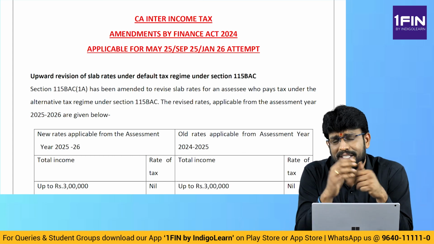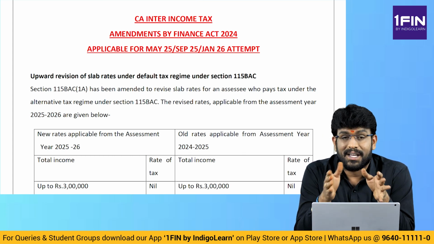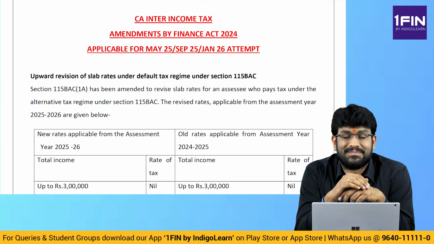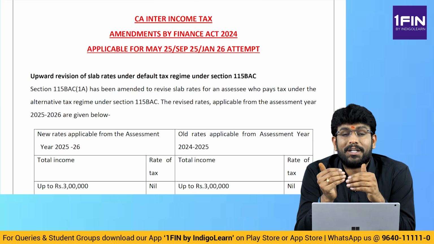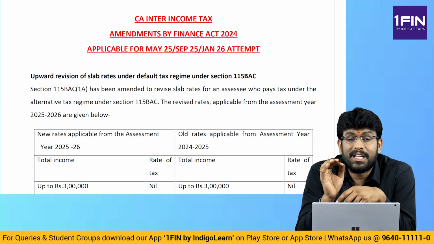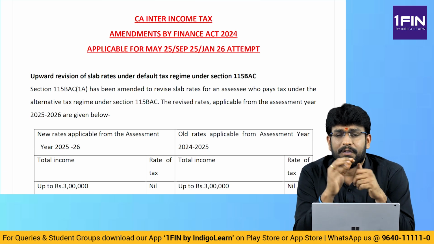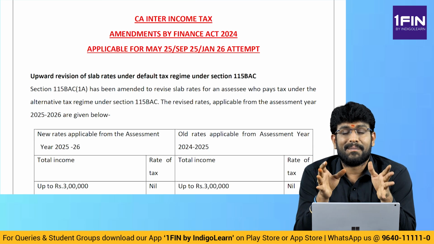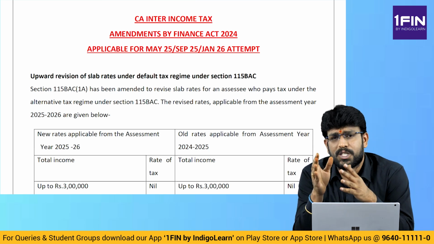Now, one interesting point before I continue further. That interesting point goes like this. My dear friends, please understand that when you are writing your exam in these three attempts, what you have to keep in mind is that for your exam, previous year will be 24-25. Come on, what's the previous year? Previous year will be 24-25 and assessment year will be 25-26. So for your examination, previous year will be 24-25, assessment year will be 25-26.